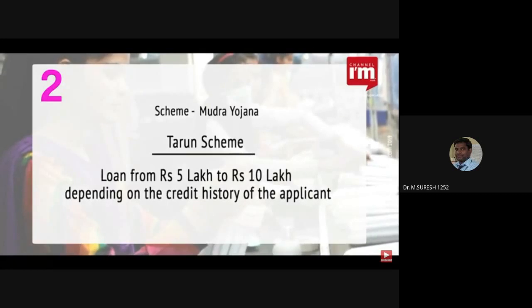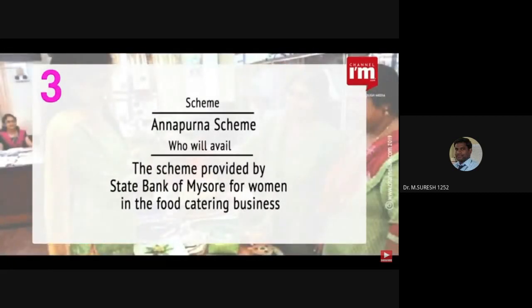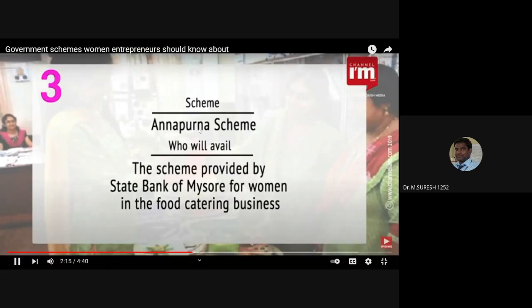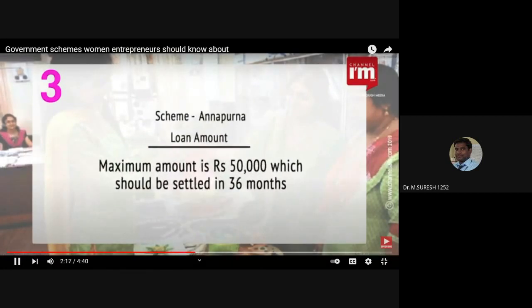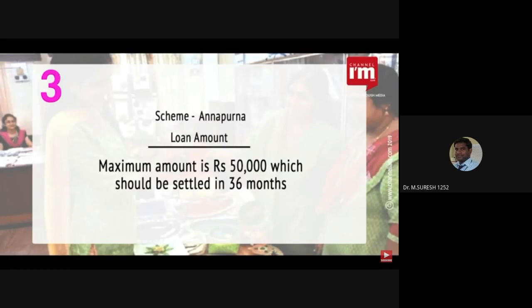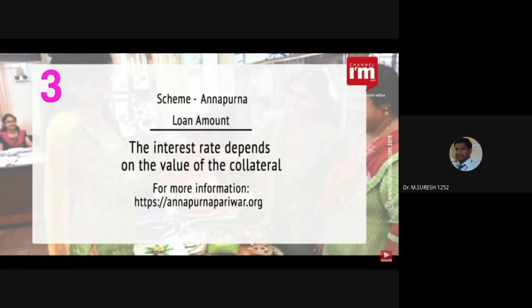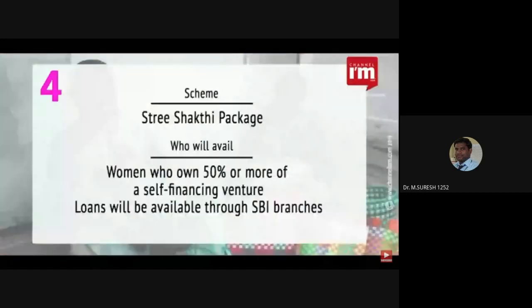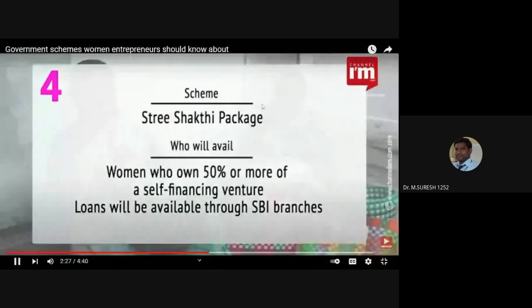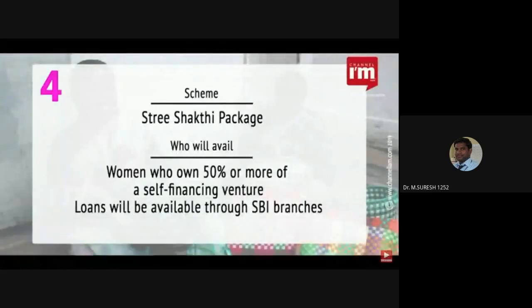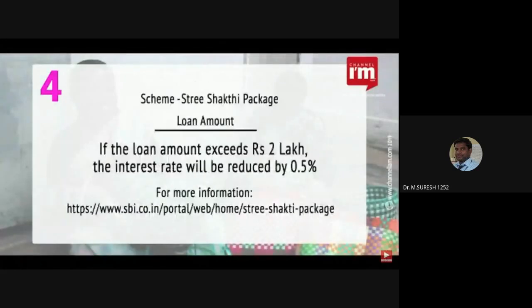The Annapurna scheme is offered by the State Bank of Mysore for women who run food catering businesses. The maximum loan amount of rupees 50,000 needs to be repaid in 36 months. For women who own 50% or more of a self-financing venture, the Sri Shakti package is available through SBI branches. If the loan amount exceeds rupees 2 lakh, the interest rate will fall by 0.5%.